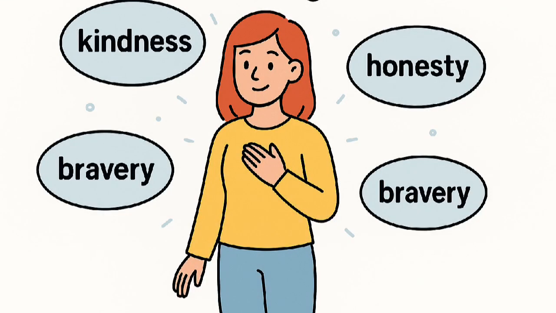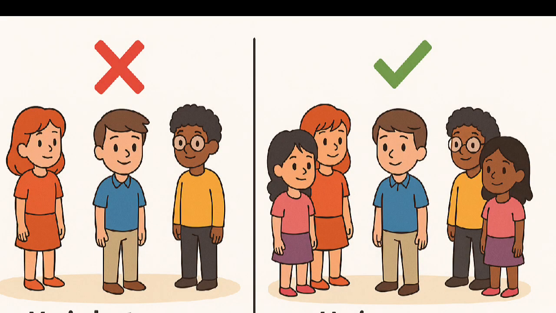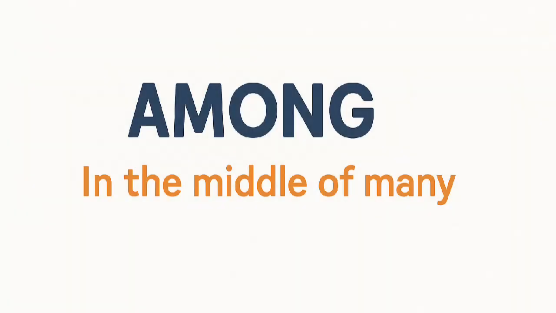Among is also used in abstract contexts. For example, she was popular among her classmates, or the idea was accepted among experts. It means within a group, even if it's not a physical location. A common mistake is using between when referring to more than two items. For groups, crowds, collections, or sets, the correct preposition is among. To remember easily, among means in the middle of many. If something surrounds you on all sides, you are among them.